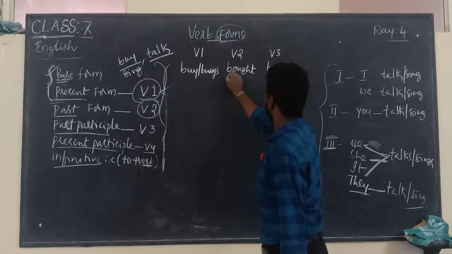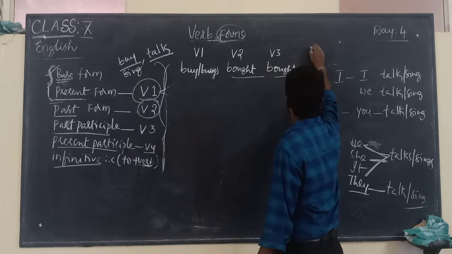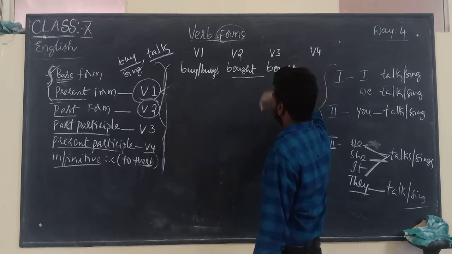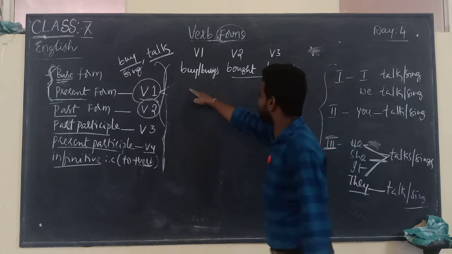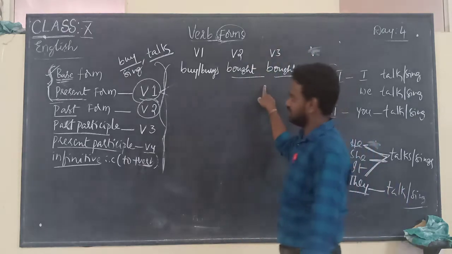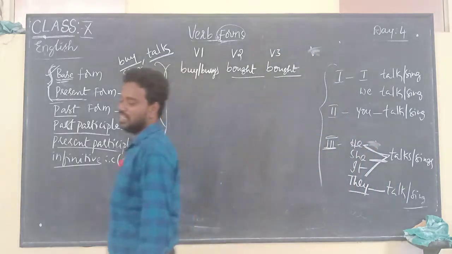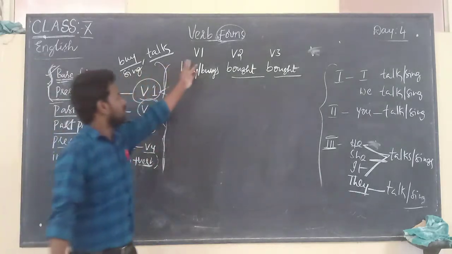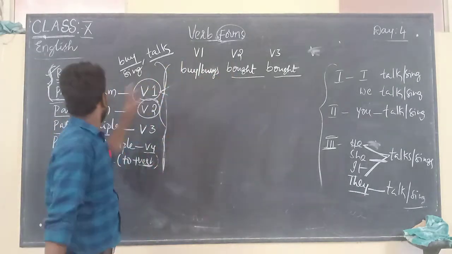What is the fourth form? V4. The main three forms are very important, and you should learn them, because you will mainly get confusion with V1, V2, V3. So what is the V1 form?